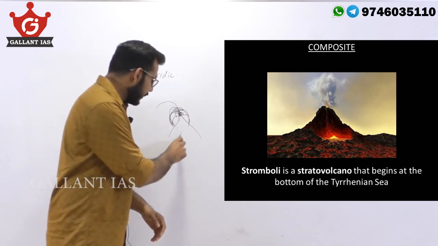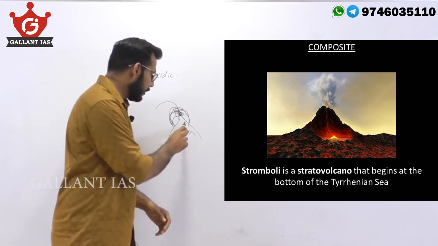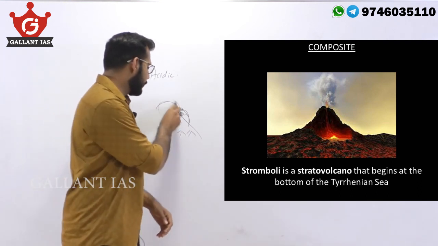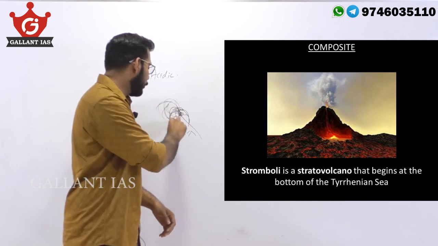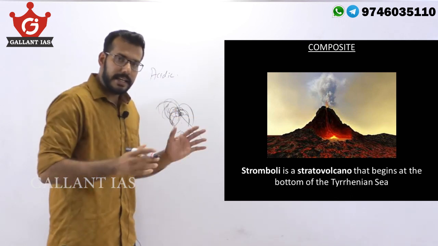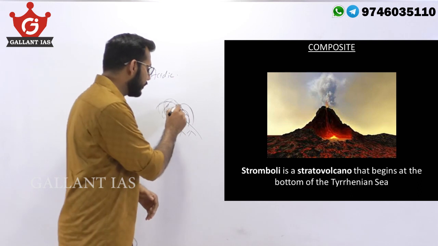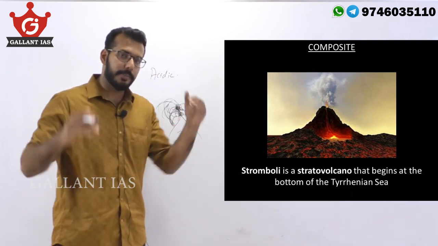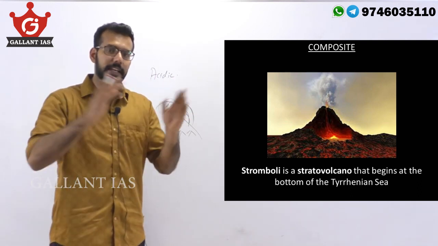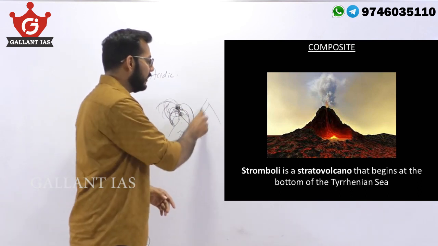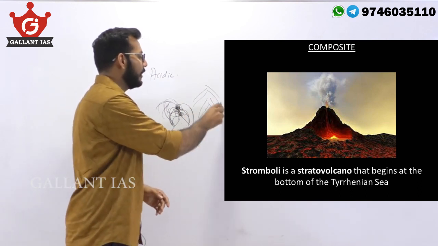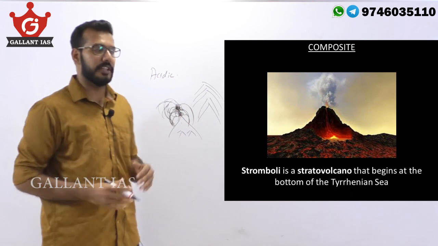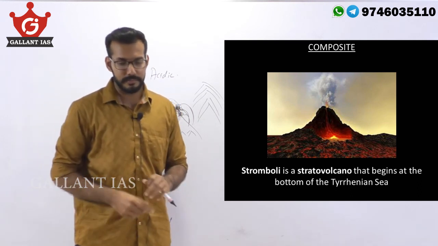Over time, pressure and temperature is built up in the cone, and again it erupts, spewing lava around the vent. Again the process repeats. Slowly it cools down and covers the vent, and the pressure again builds up in the cone and it again explodes. Eventually, layers upon layers of lava builds the cone very steep. That is a composite volcano.